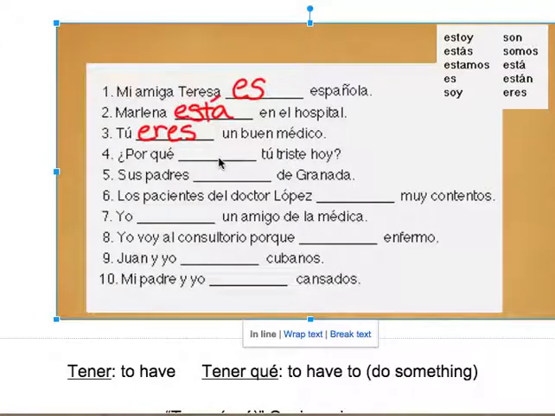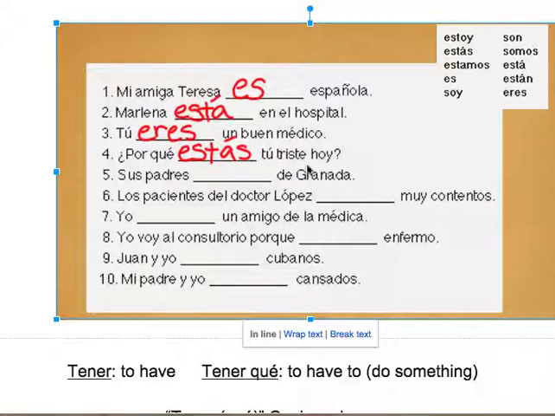¿Por qué tú triste hoy? Why are you sad today? That sounds an awful lot like an emotion. Yes. So what do we use? You're right. Ser or estar. ¿Por qué? Estás. Muy bien.